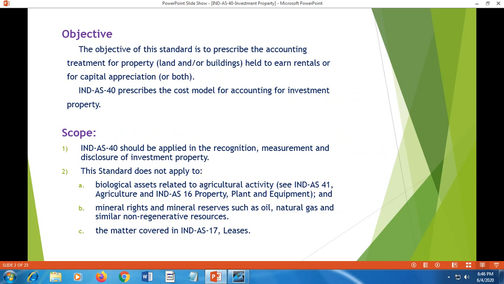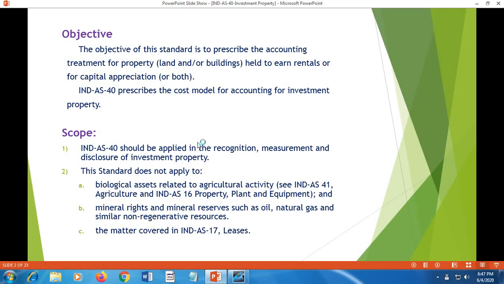Objective of this standard. The objective of Ind AS 40 is to prescribe the accounting treatment for property, which may consist of land and building, or land or building, or both, held to earn rentals or for capital appreciation on a long-term basis. Ind AS 40 prescribes the cost model for accounting for investment property.